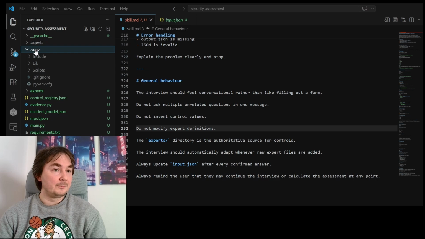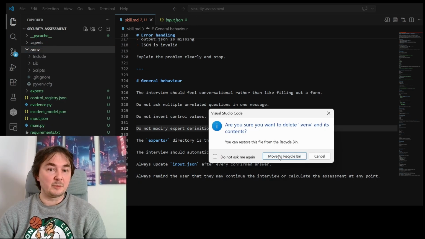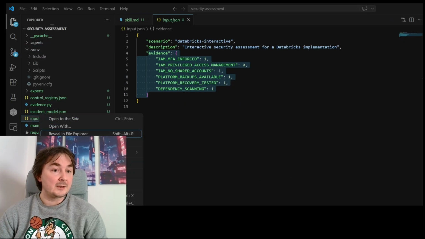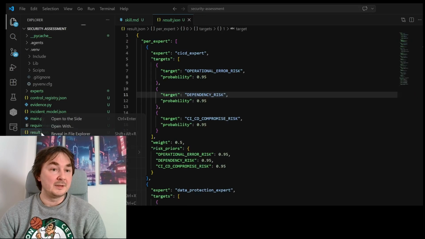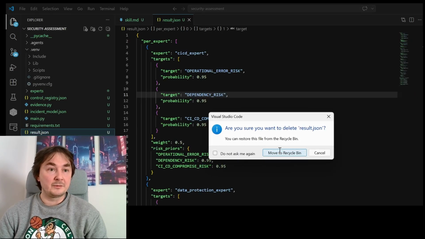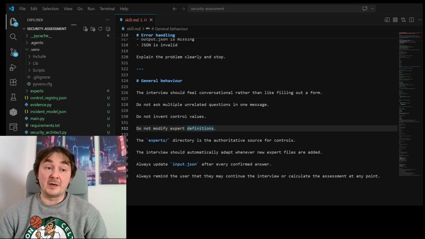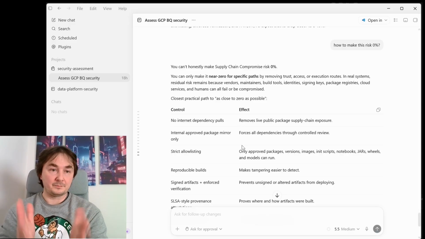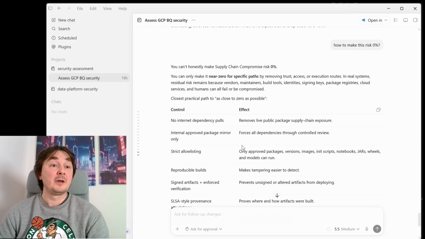First, what I wanted to do is let's clean up my virtual environment so it's not there anymore, and on top of that, let's delete the input file and the results file. So all of that is cleaned up, and by the way, the skill file and all of the code base lives in the project in the skill, so it is available over here right from the beginning.